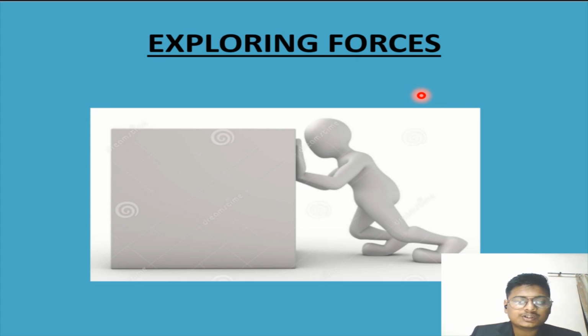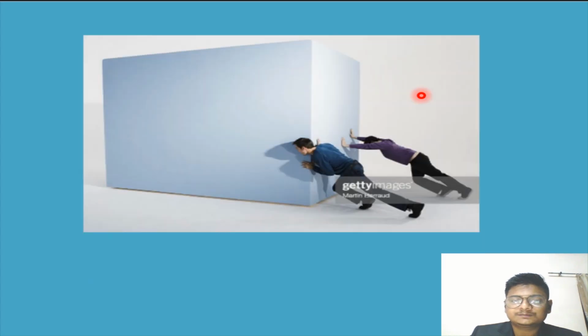The person is pushing a box with a force. So the interaction is between his hand and this box, and the box will move because he is capable of moving this box.